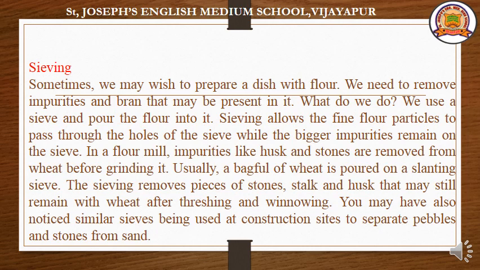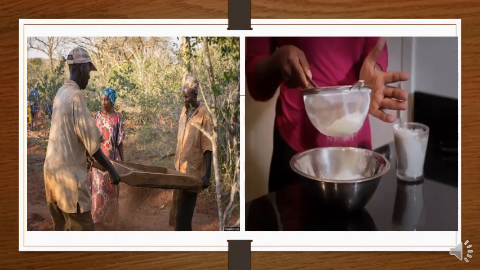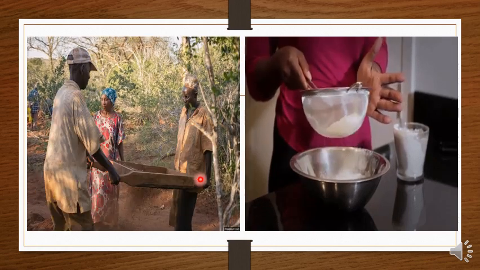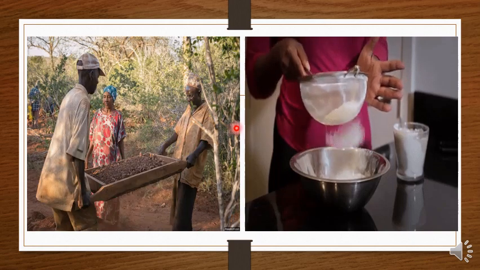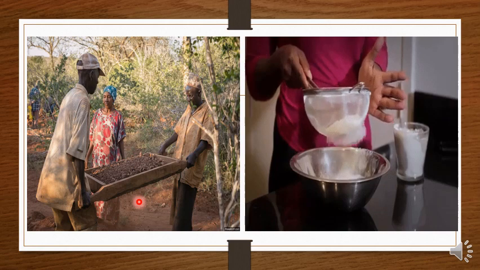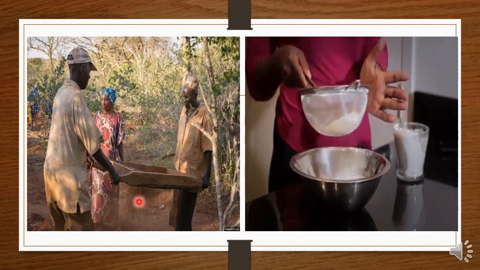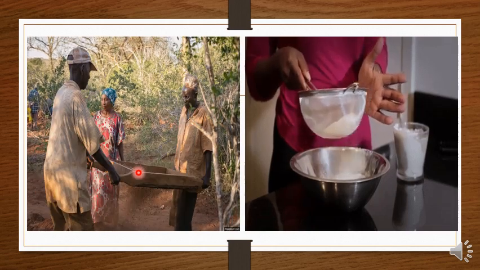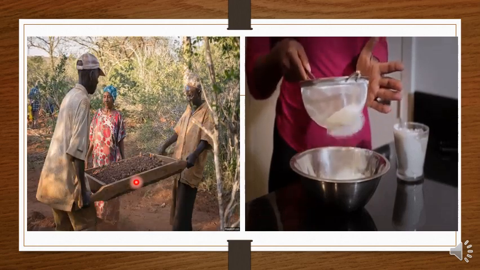Then the heavier substance or impure substance will remain on the upper part of the sieve, right? Let us see examples of sieving. Here you can see two different ways to sieve things. In our first example, these two persons are sieving sand. Here, small sand particles are falling down from the sieving machine, whereas the heavier stones and pebbles, which are not necessary, remain in the sieve.